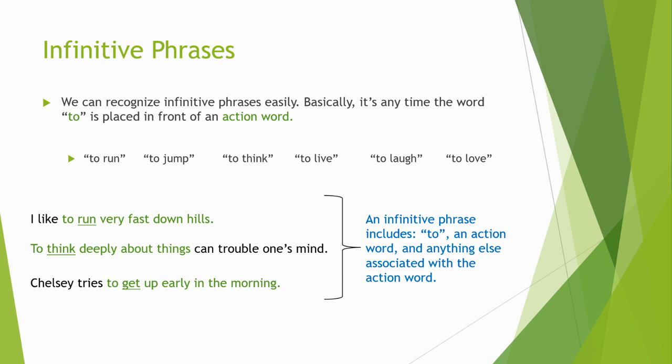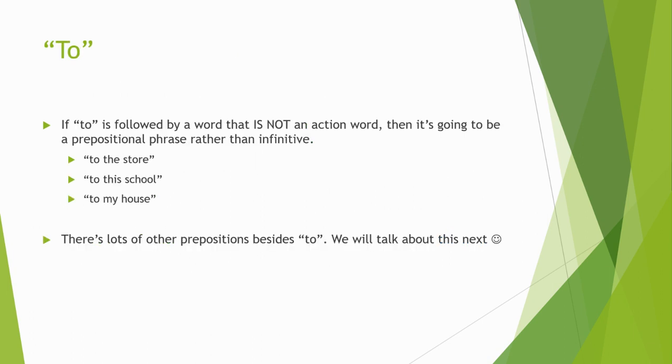Now, one thing to note about the word to. If to is followed by a word that is not an action word, then it's going to be a prepositional phrase rather than infinitive. And we're going to talk about prepositional phrases here in just a second.